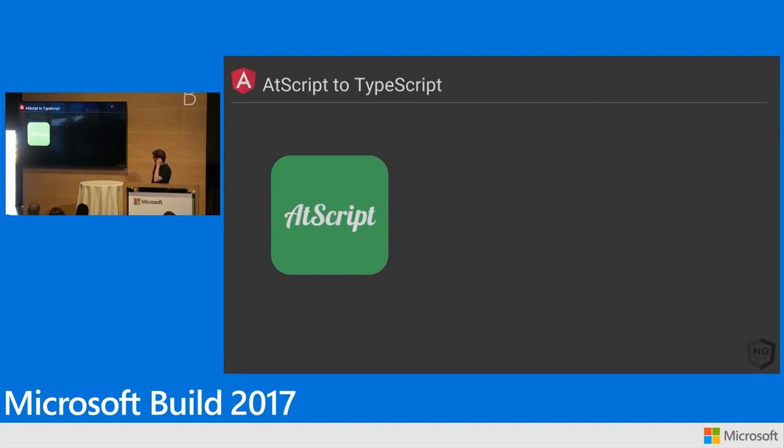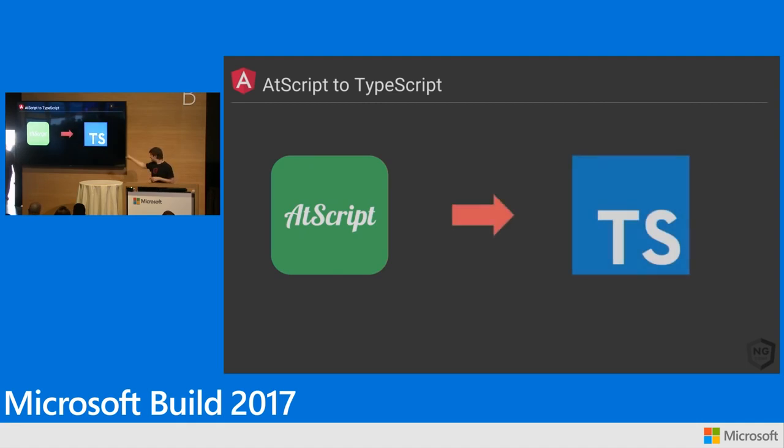So about 2 years ago, we had this brilliant idea that was like, well, we don't want to use Closure. We'll invent our own language, right? So this kind of probably popped up on Hacker News for 3 months. We thought we were going to be clever and write AtScript. We're going to invent our own language. Pro tip, don't ever do this unless you're Anders or somebody like that, because you don't want to write your own language, right? So the TypeScript team called us, and they said, hey, a lot of the stuff you've been talking about in AtScript, it looks a lot like where we want to take TypeScript.